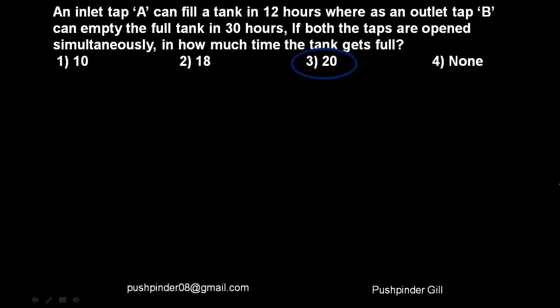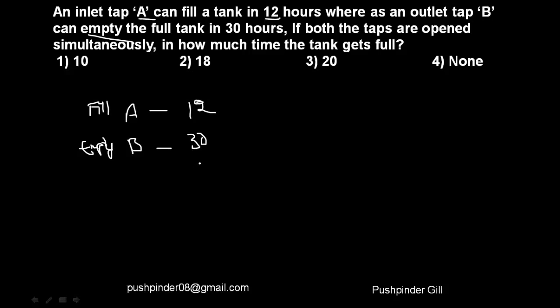Now let's see this question over here. I'm sorry, already giving you the answer. An inlet tap A can fill a tank in 12 hours, while an outlet tap B can empty the tank in 30 hours. If both the taps are open simultaneously, how much time will the tank take to get full? So A can fill the tank in 12 hours. So this is fill, right? Let me write fill. And B can empty the tank in 30 hours, so this is nothing but empty. Are you understanding my point?